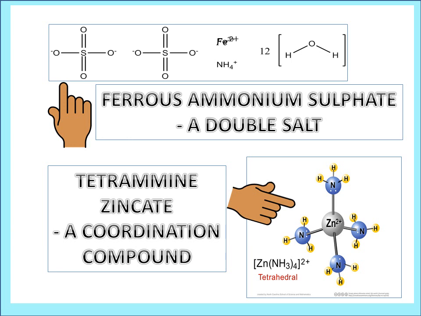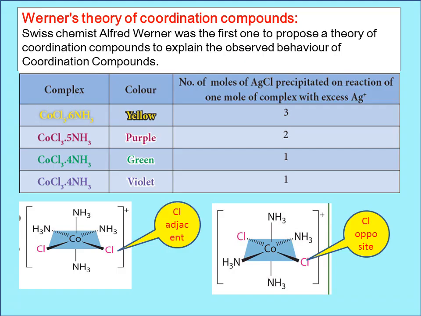That means a double salt will dissociate to give simple ions and the ions do not lose their identity, whereas in coordination compounds, once the ions enter into the coordination sphere, they lose their identity. Coordination compounds are different from double salts.